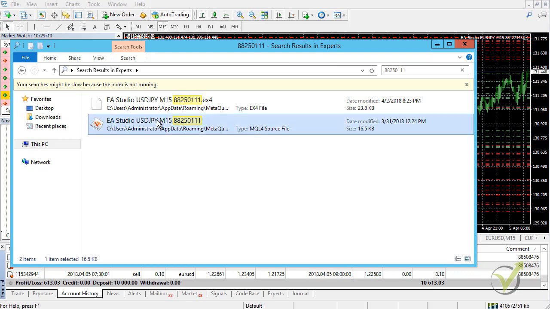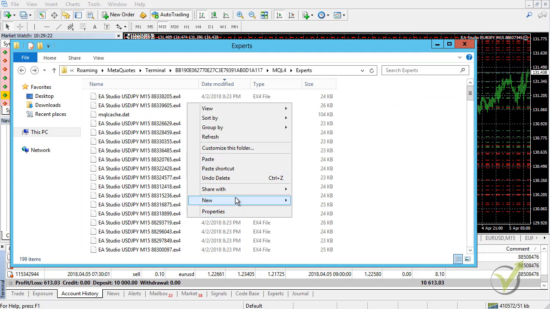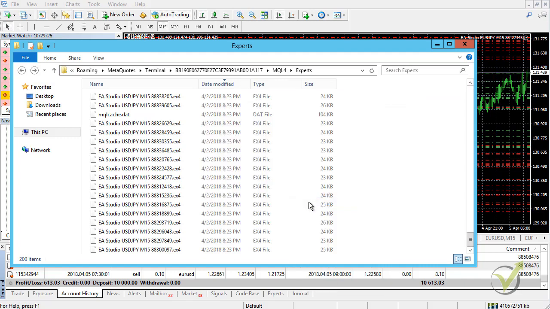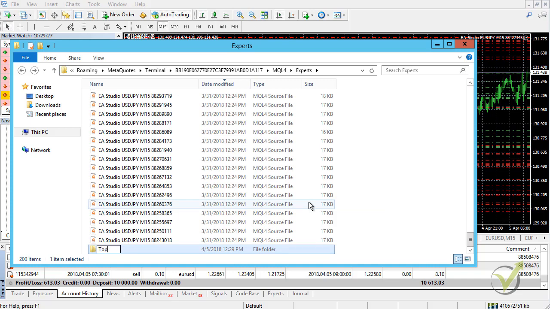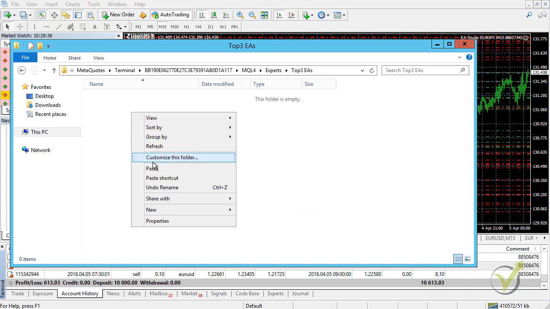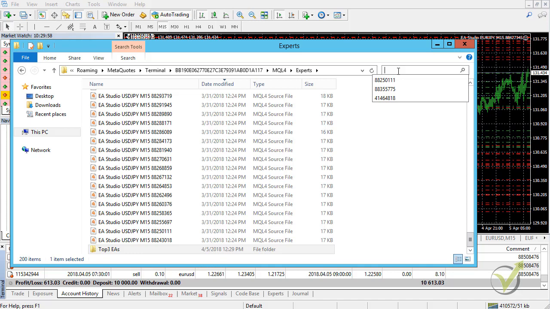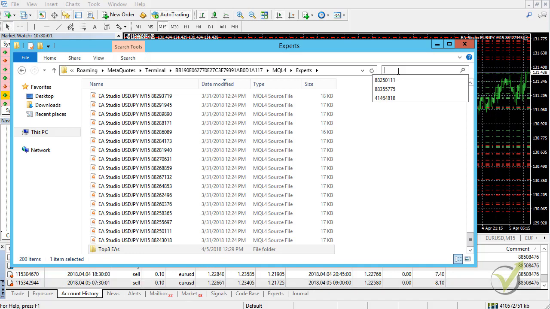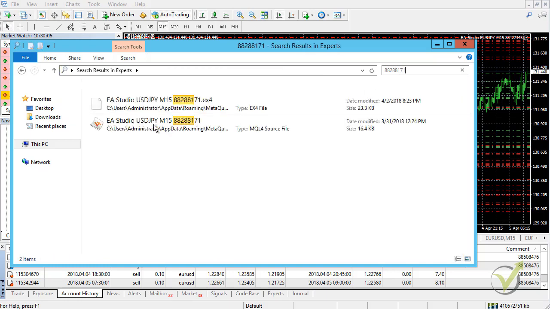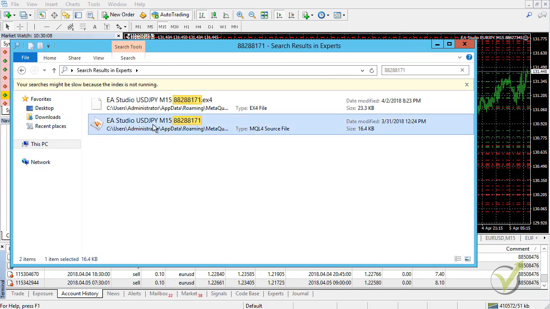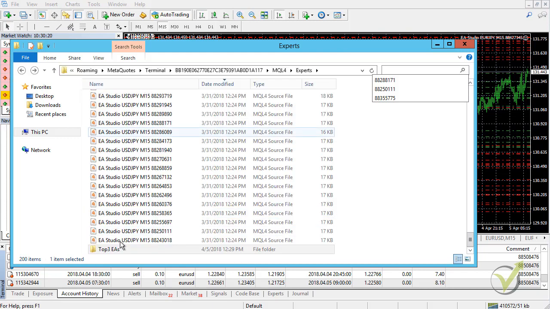So what I will do, I will copy that and I will make one folder here that says top 3 expert advisors, okay, or top 3 EAs. I will paste it there, right click and paste. Then I will look for the second expert advisor that is with number 882888171. Okay, it's another $yen expert advisor. Right click on it, copy, and then I will paste it as well in the folder with the other one.